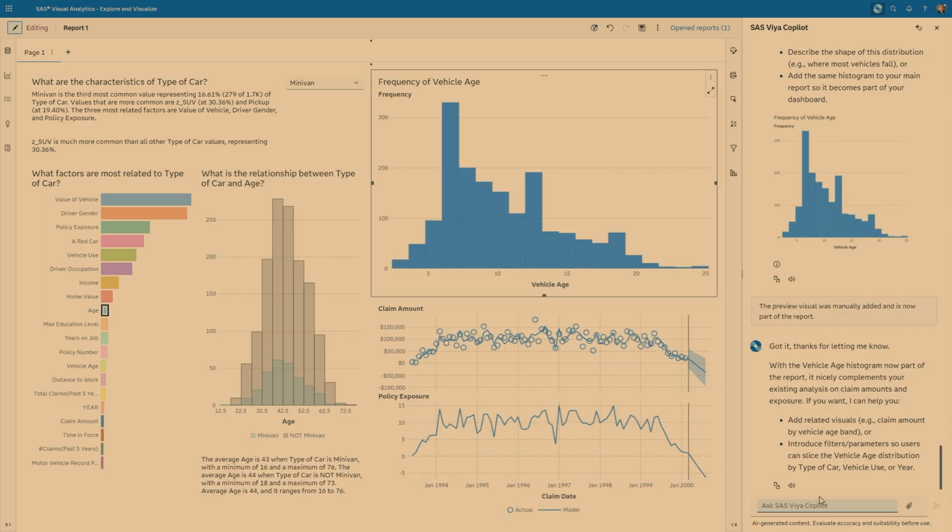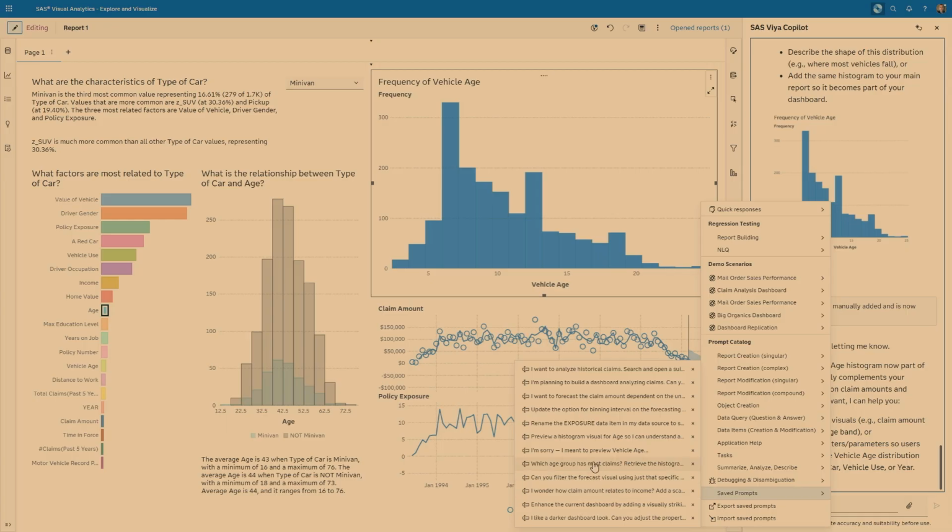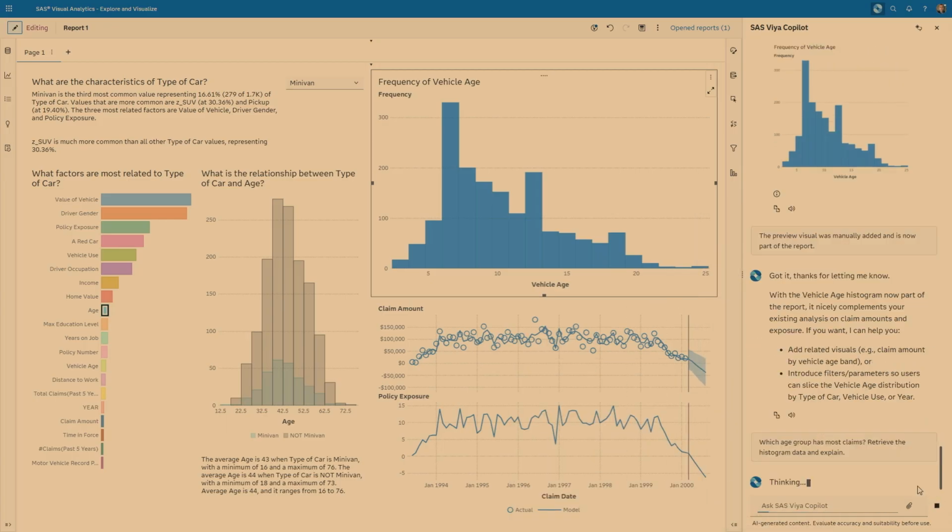So the next step in my journey of exploring the data, let me add one more visual. Let's say I'm also interested in age groups. Before I'm adding the visual, I'm actually interested in more details about this particular histogram. The idea here being, can Copilot actually understand the data?